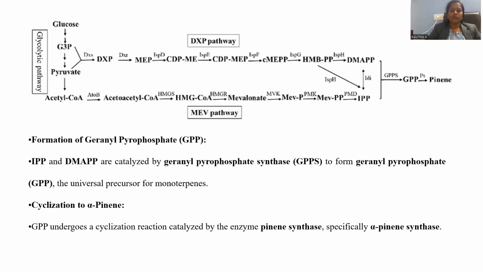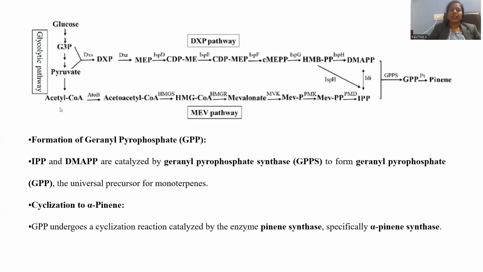Now what we have to do? GPP undergoes a cyclization reaction catalyzed by the enzyme pinene synthase. The enzyme used over here is the PS, which is called pinene synthase, which converts GPP into alpha pinene. Alpha pinene is possible by the enzyme called alpha pinene synthase. This is the entire route map for the synthesis of alpha pinene.